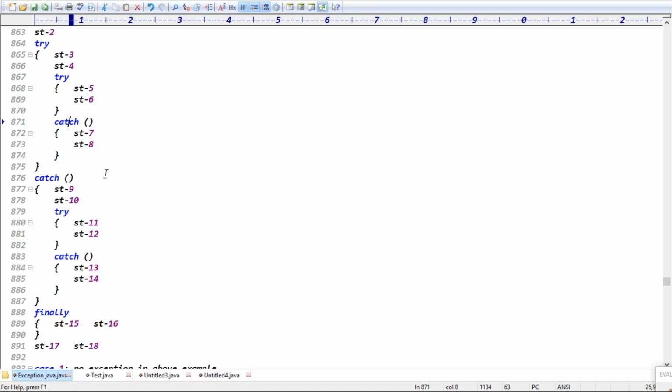What's the output now? 1, 2, 3, 4. Guys, exception raised in the inner try, 7, 8. That's why the inner catch is matched. The inner catch is executed, right? Inner catch means 7, 8, right? Exactly. Next case.